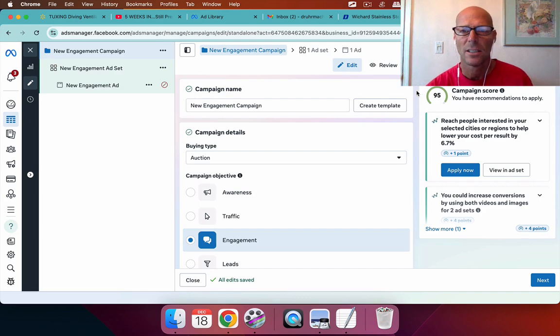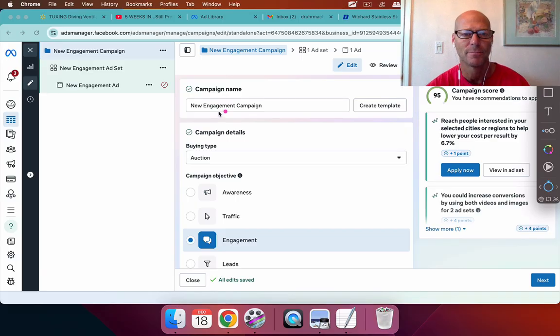All right, so let's take a look. We're just going to go straight through. We're in Meta, so this is going to handle Facebook and Instagram depending on your type of ads that you want. But very simple, okay? Name this, we're going to be auction type, and we're going to go with an engagement campaign.